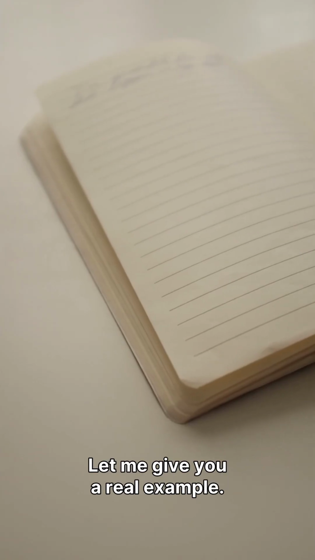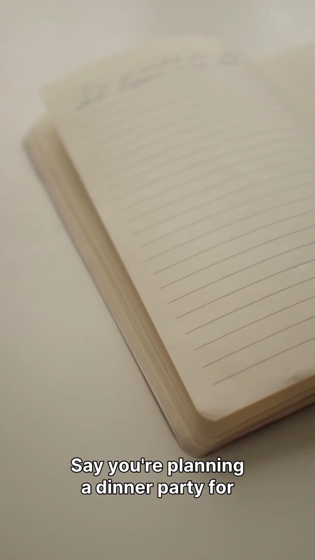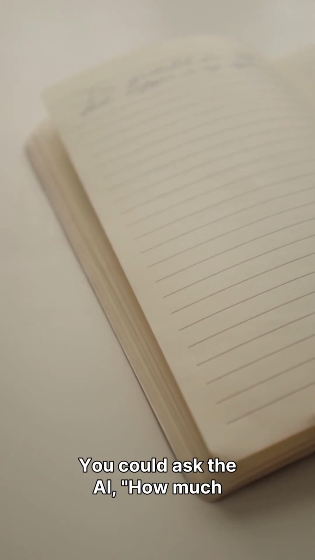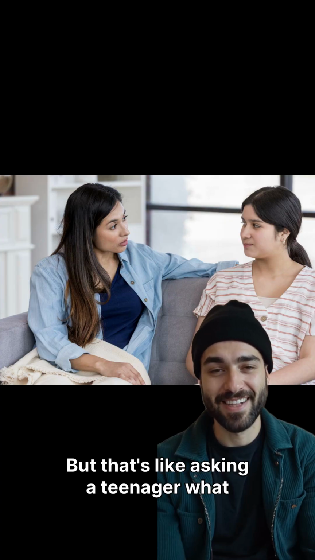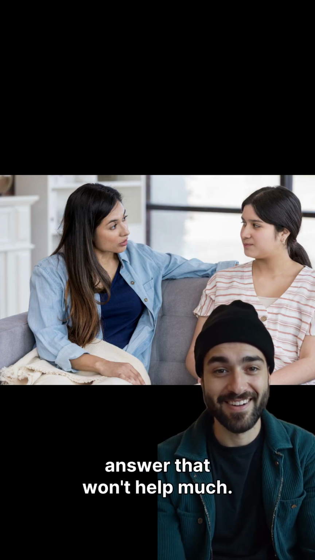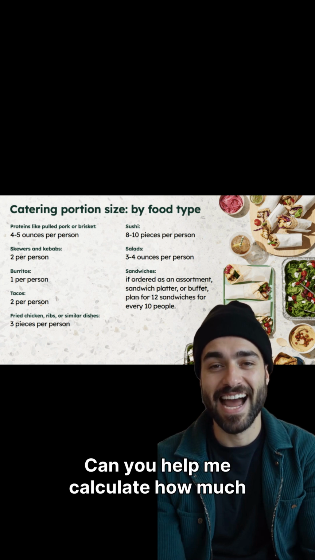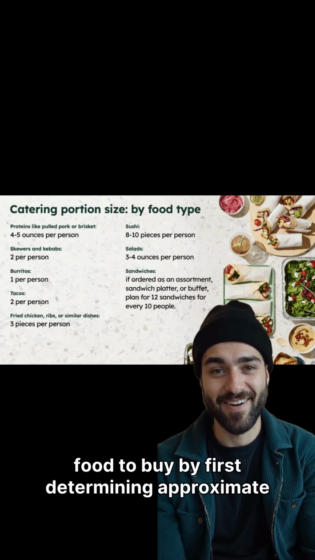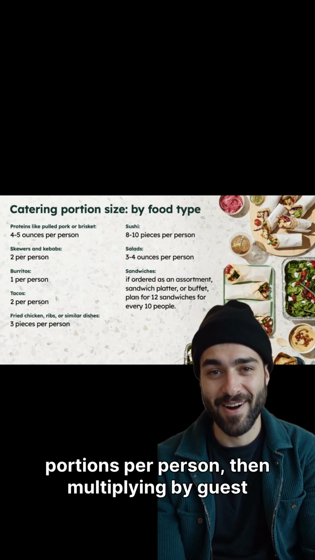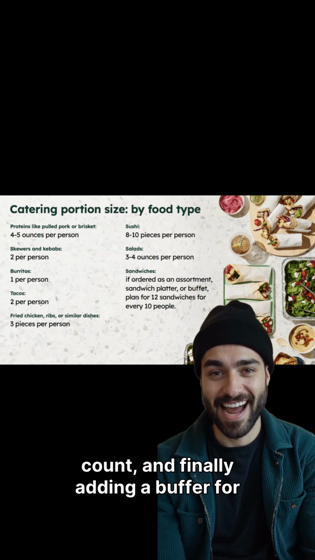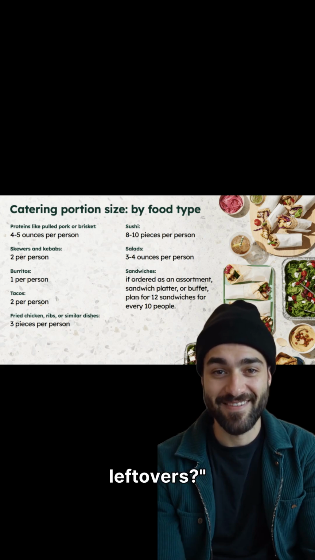Let me give you a real example. Say you're planning a dinner party for 8 people. You could ask the AI, "How much food should I buy?" But that's like asking a teenager what time they'll be home. You'll get a vague answer that won't help much. Instead, try this. "I'm planning dinner for 8 adults. Can you help me calculate how much food to buy by first determining approximate portions per person, then multiplying by guest count, and finally adding a buffer for leftovers?"